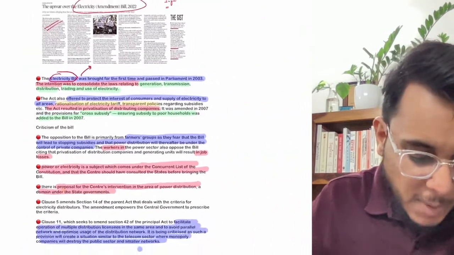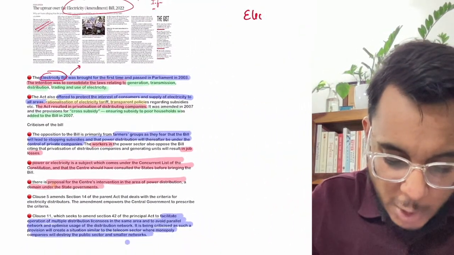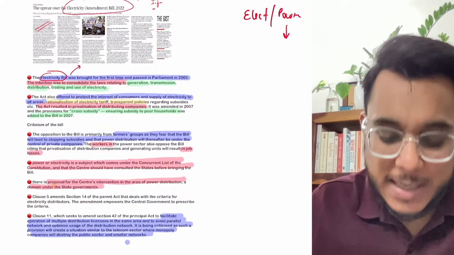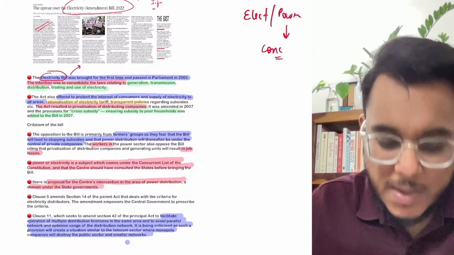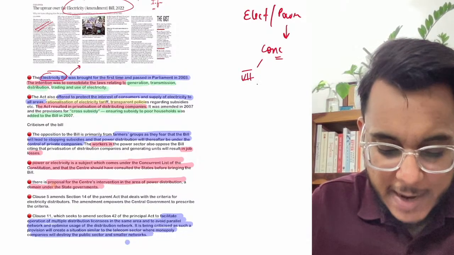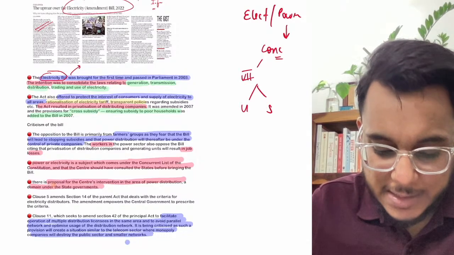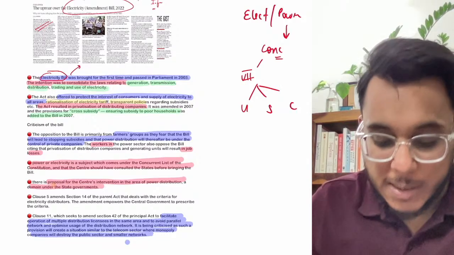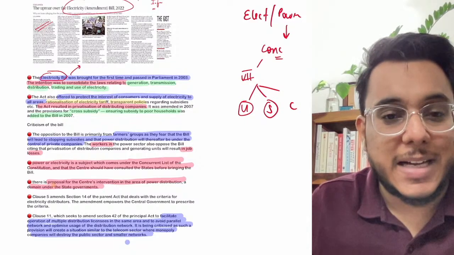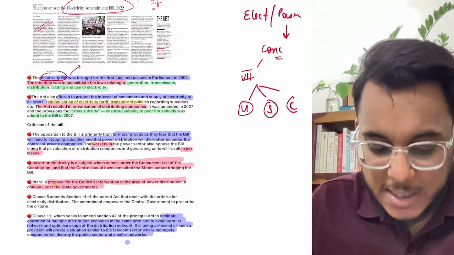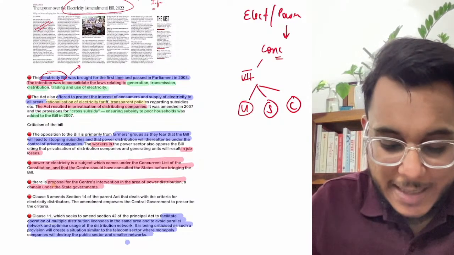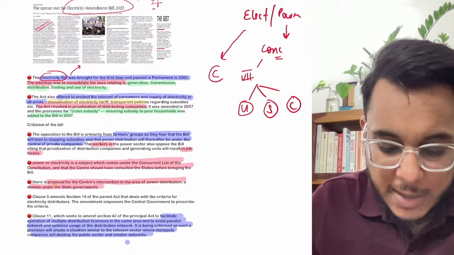So guys, first of all, when we talk about electricity or power, it is a subject that has been mentioned in the concurrent list. In Schedule 7 of the Indian Constitution, we have 3 lists: the union list, the state list, and the concurrent list. For the subjects mentioned in the union list, only the Parliament can make the law. For subjects mentioned in the state list, the state governments can make the law, and for the subjects mentioned in the concurrent list, both the state as well as the Parliament can make the law. So electricity or power is mentioned in the concurrent list.